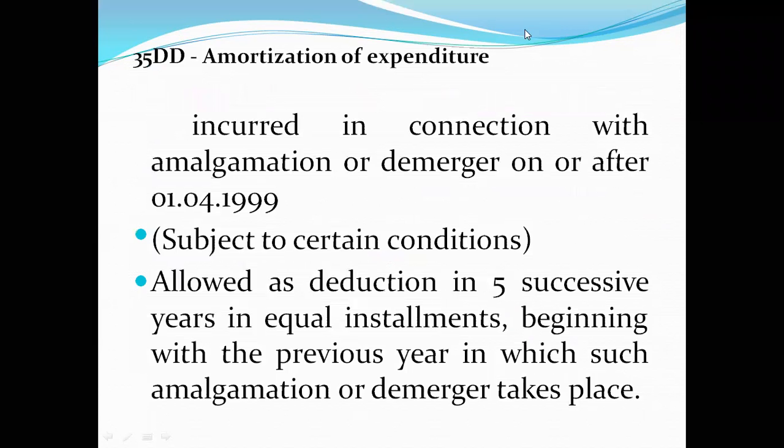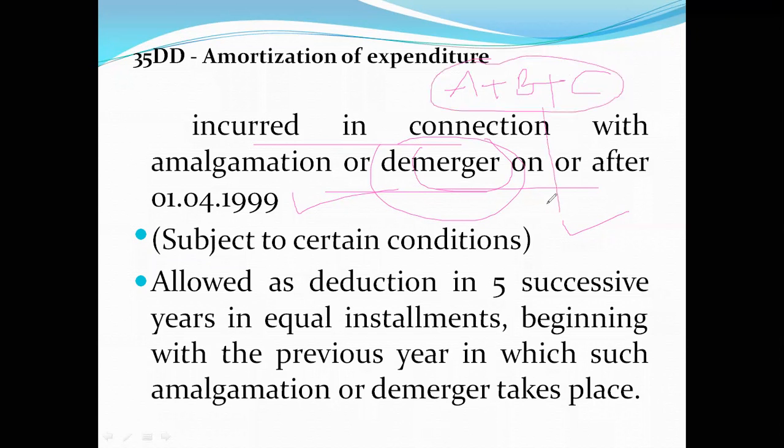So amortization of expenditure incurred in connection with amalgamation or demerger on or after 1/4/99, subject to certain conditions. You know what is merger and what is demerger. Merger means, suppose A, B, C are 3 different companies. A plus B plus C combined, they came together and formed a company called Y. This is merger. Demerger means, suppose after working for 5 years, the Y company separated into A and B. This is the demerger.